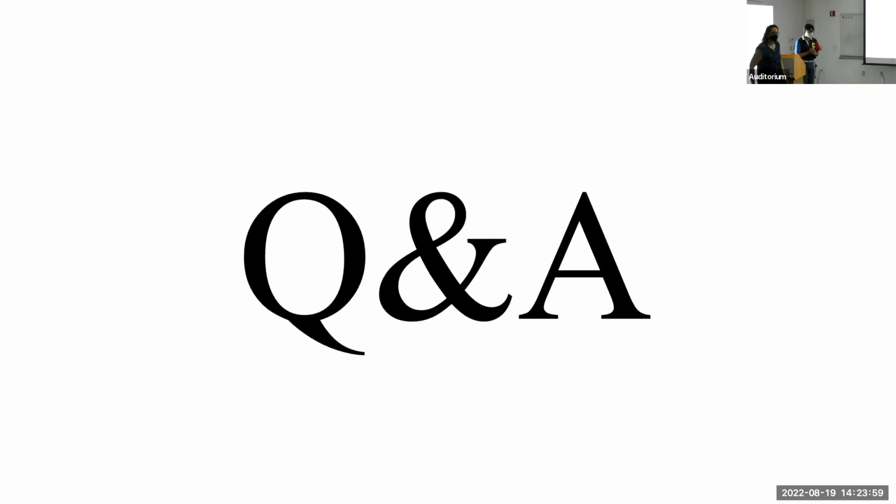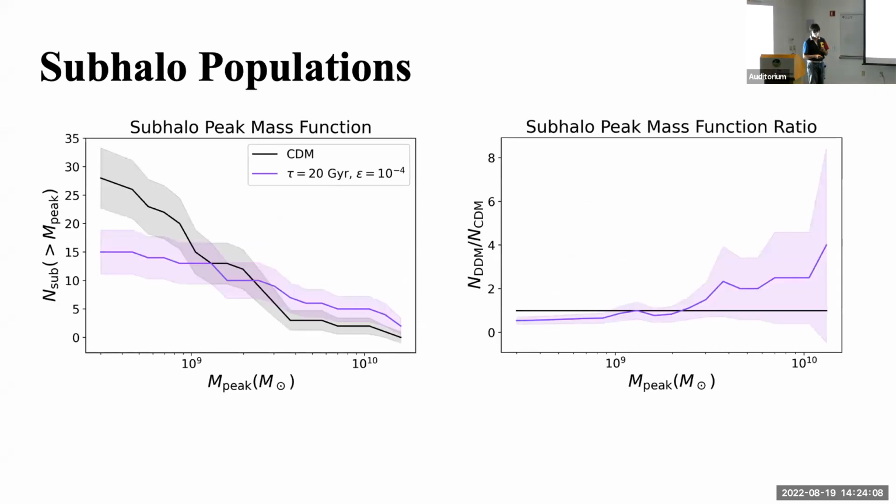In one of your graphs about subhalos, you also had regions that were marked, not only the line, but also some highlighted regions. What are the highlighted regions specifying here? So these are discrete numbers, but they also have some uncertainty to them. That's just the Poisson error, and that's mostly because in this region we can see that the decaying dark matter surpasses the cold dark matter.